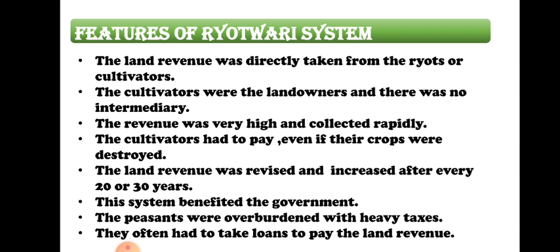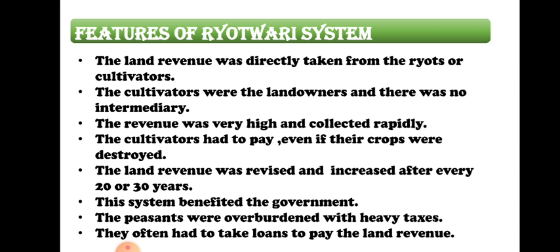The cultivators had to pay even if their crops were destroyed, as in the previous two systems. If the crop was destroyed or failed, the peasants of India still had to pay the revenue, and for that they had to take loans. The land revenue was revised and increased after every 20 to 30 years. Here also the land revenue was not permanent; it kept on being revised after some years. This system also benefited the government because they kept on increasing the revenue.